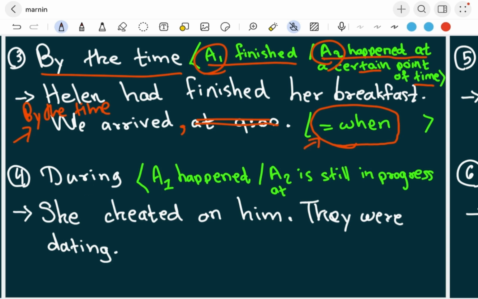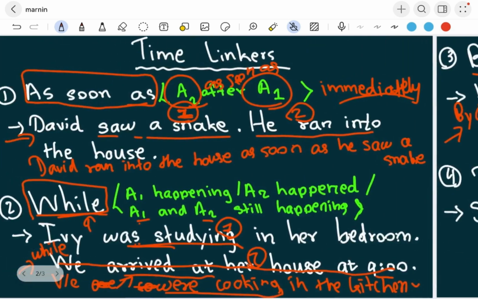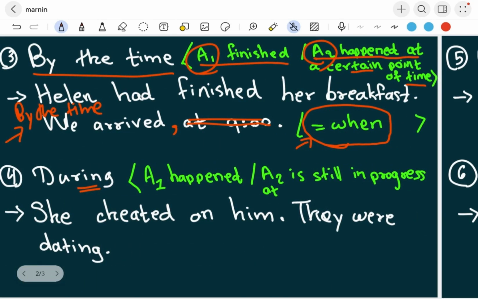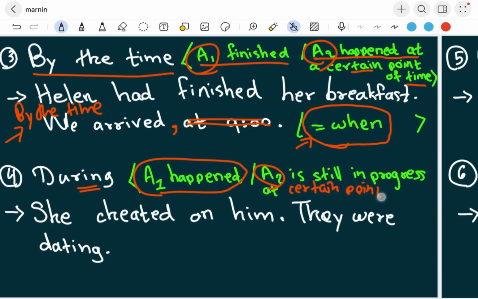Okay, so now let's take a look at during. During and while are pretty similar. So we use it to describe that activity 1 happened when activity 2 is still in progress, at a certain point. Sometimes activity 2 itself is a certain point like that.